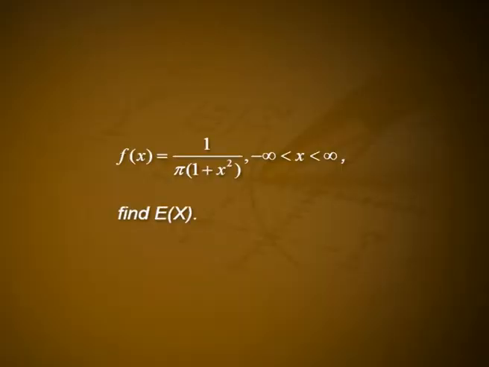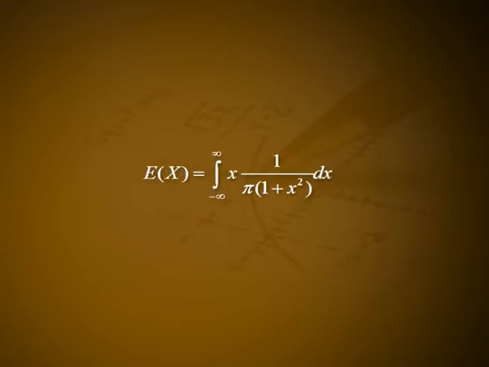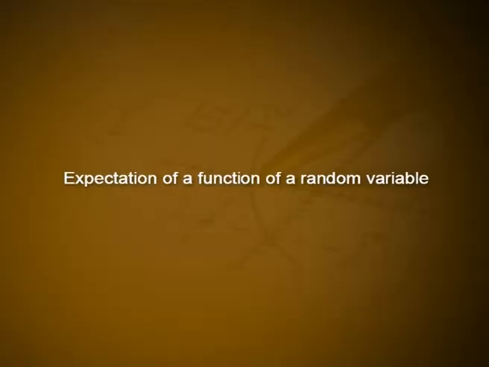Problem 8. For the random variable x with PDF, f of x is equal to 1 by pi into 1 plus x square for minus infinity less than x less than plus infinity. Find expectation of x. Solution. Expectation of x is equal to integral from minus infinity to plus infinity x into 1 by pi into 1 plus x square dx. Here, the integral on the RHS is not convergent. Hence, expectation of x does not exist.